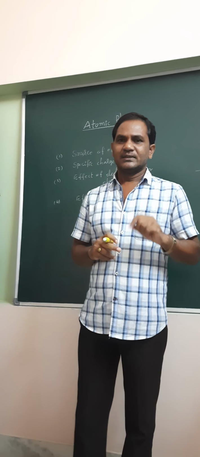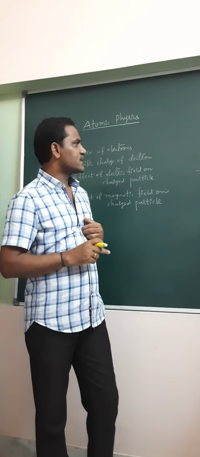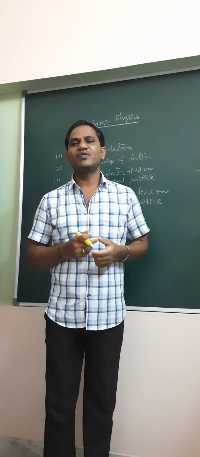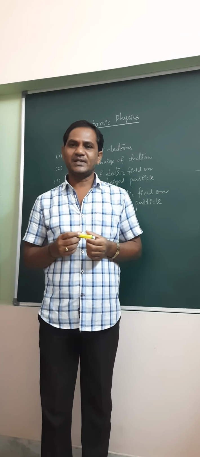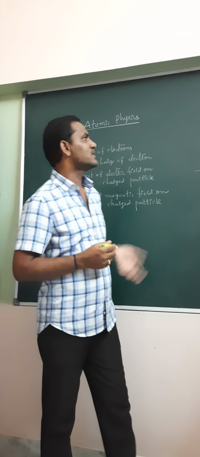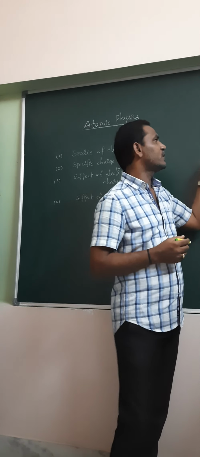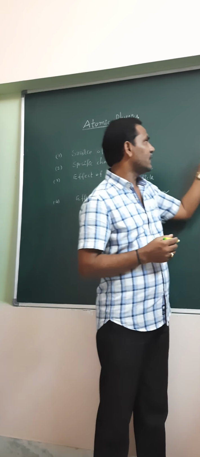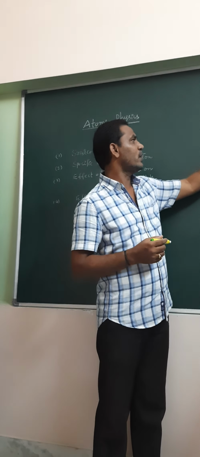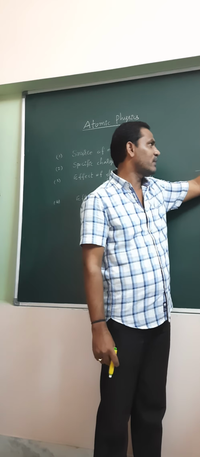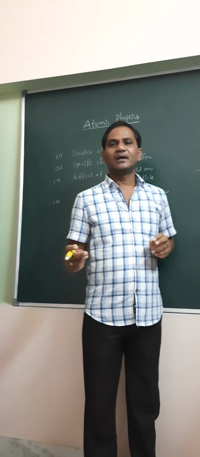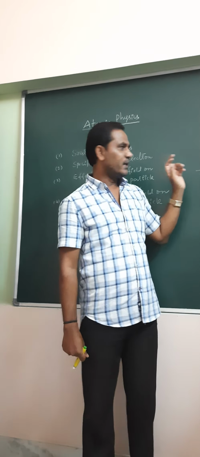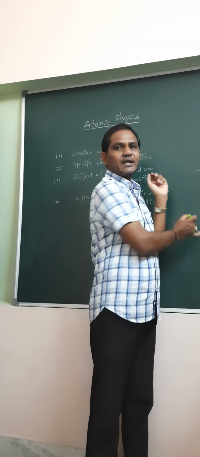The next subcontent we are going to discuss is the determination of the specific charge of the electron by J.J. Thomson. J.J. Thomson determined the specific charge of the electron in 1897, and he calculated that value to be 1.76 into 10 power 11 coulomb per kg. Here, look at the experimental setup used by J.J. Thomson.